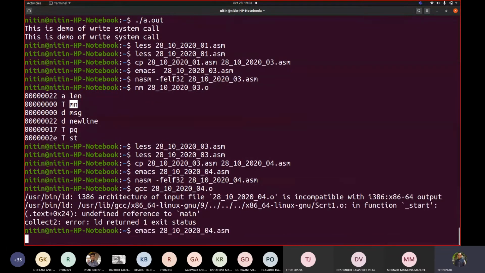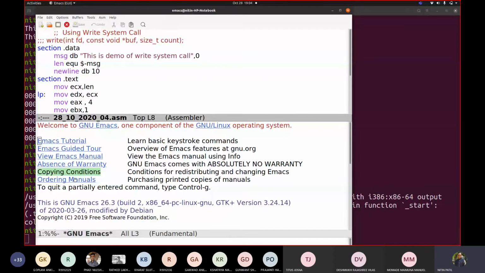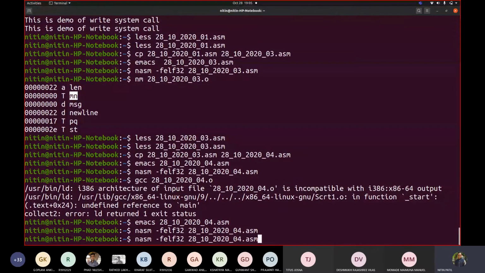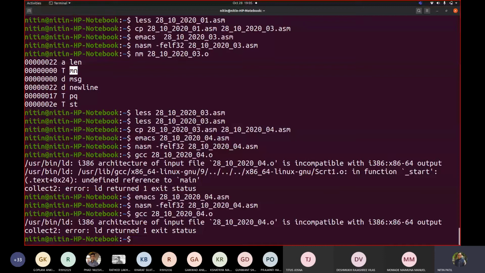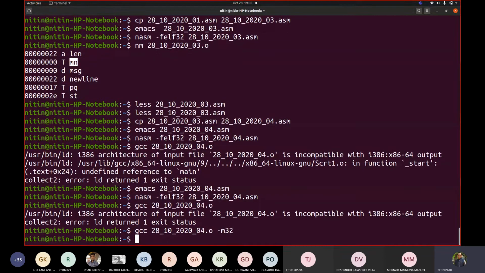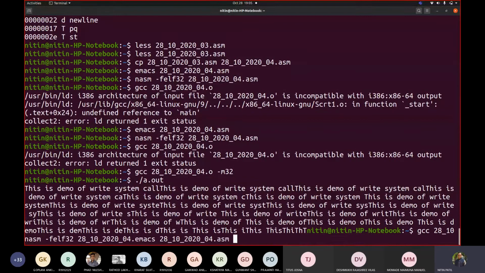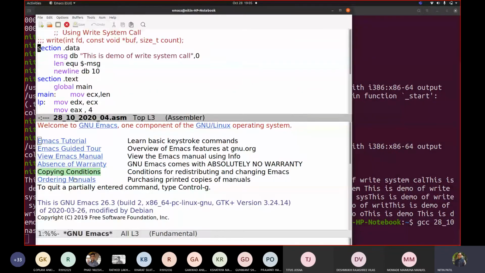No, sorry, I thought I wrote this. Sorry, dash m32. Now can you see that? Okay, let us add slash n in the code so that we can achieve the goal.